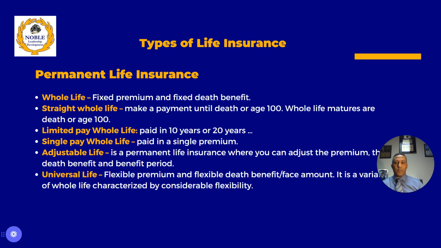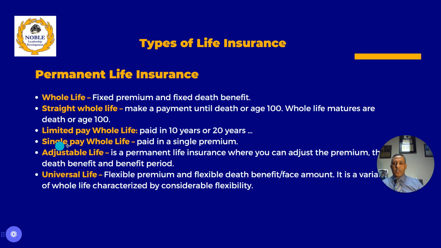In 20 years, you pay it off. Instead of paying for life, you pay a bigger premium within a short period of time. So limited pay whole life is a permanent life insurance, but the limited pay pertains to the payment and finishing off early, right? The limited doesn't pertain to the whole life, it pertains to the payment or the premium.